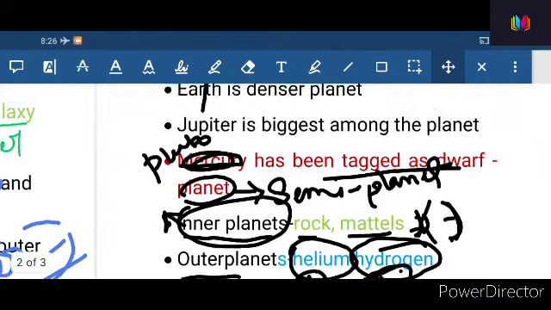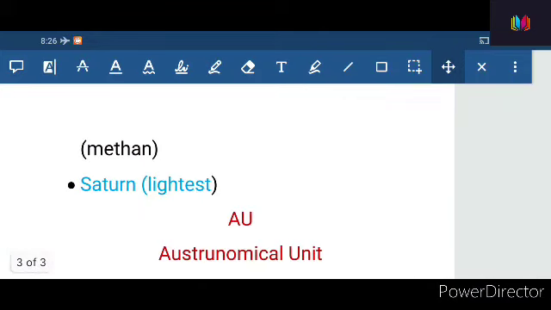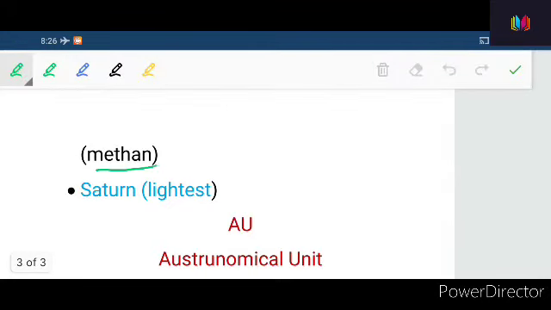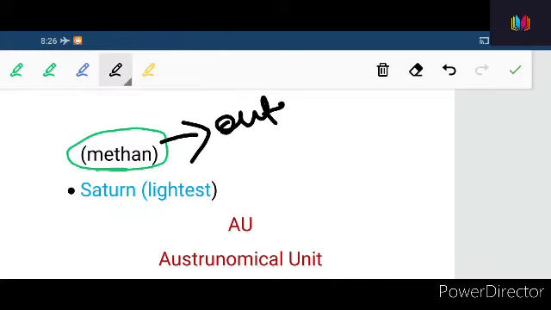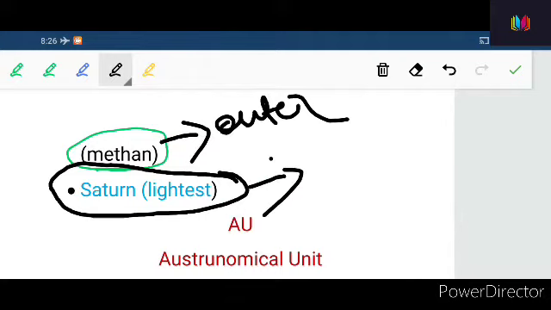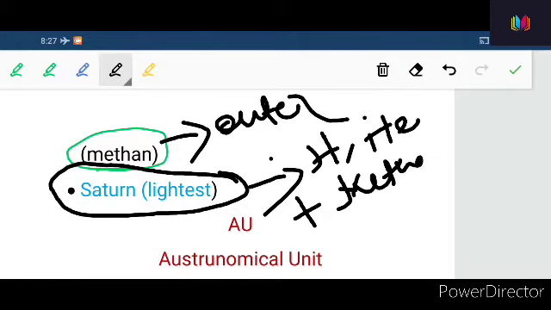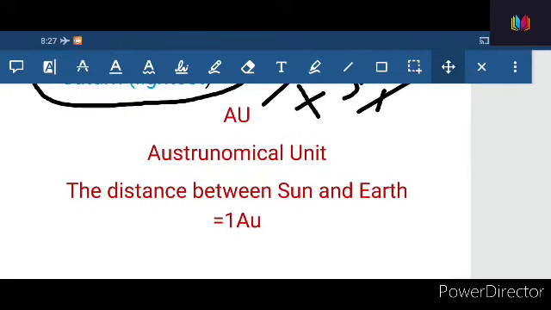Now, apart from this, friends, methane can also be found in outer planets or gaseous planets. So among the planets, Saturn is the lightest one. Why is Saturn the lightest one? Because in Saturn we can find hydrogen, helium plus methane. Methane is one of the lightest gases.